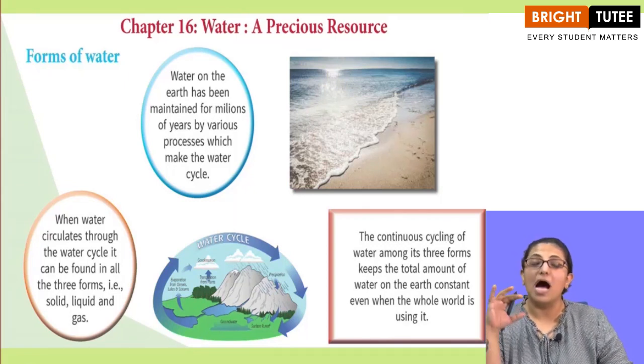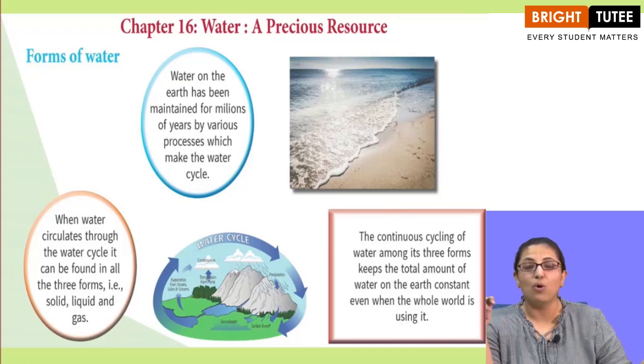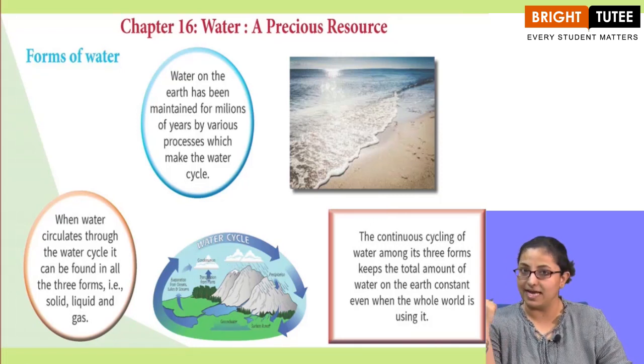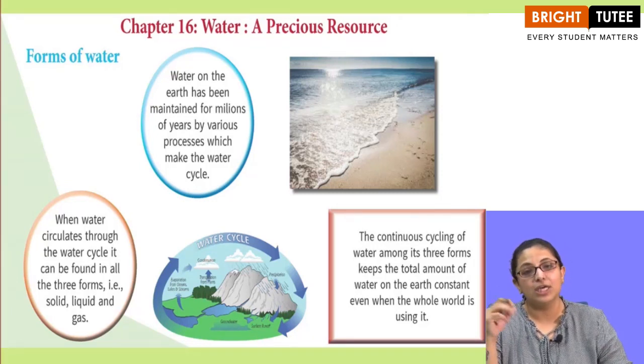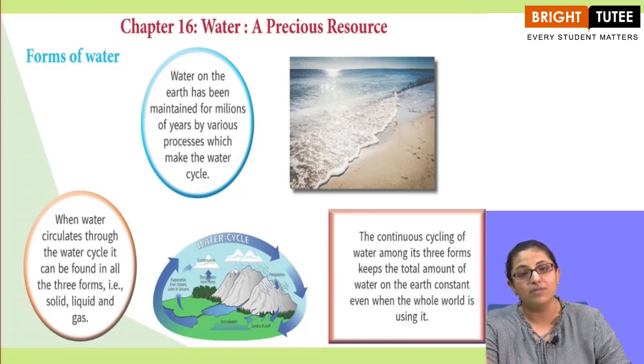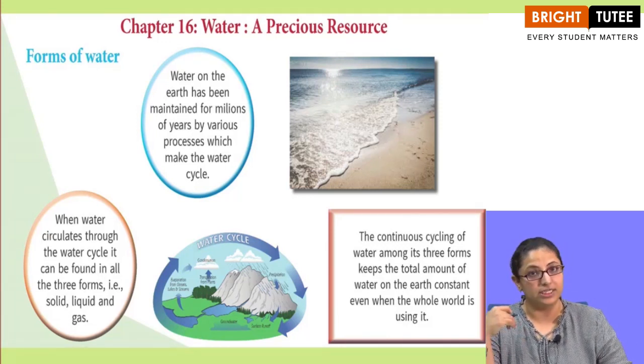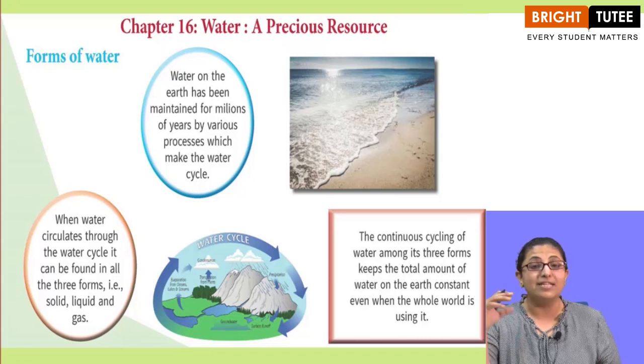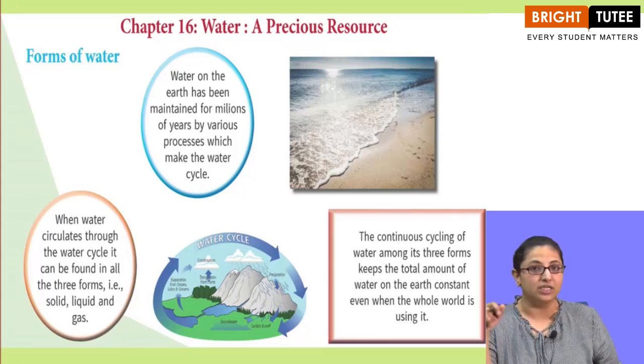Now, how is the water maintained on the planet? Well, we all have read about the water cycle, right? What is the water cycle? The water cycle is the circulation of water from the earth to the atmosphere and from the atmosphere back to the earth. So, this circulation is called the water cycle. By this process, the water on the earth is maintained always.